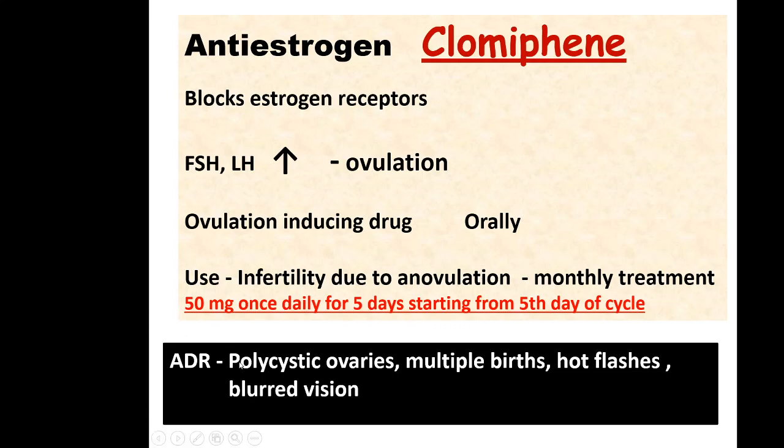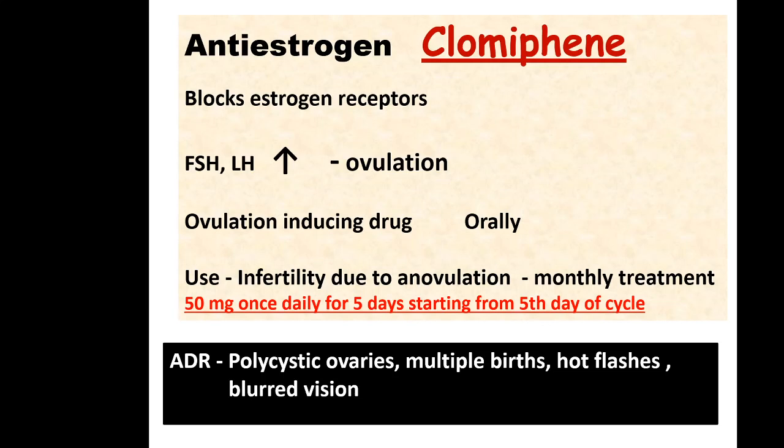And another major problem is if we give it continuously for 10-12 cycles, clomiphene will stimulate the ovaries much more, and it can lead to ovarian cancer. That's why clomiphene has a limited duration of use, up to 5 to 6 cycles. If more than 10-12 cycles of clomiphene are given, chances of ovarian cancer are there.